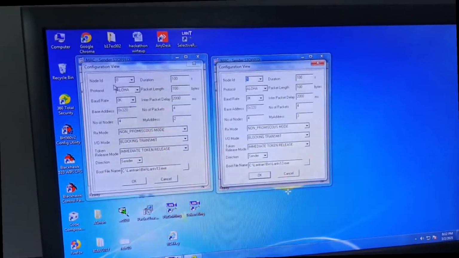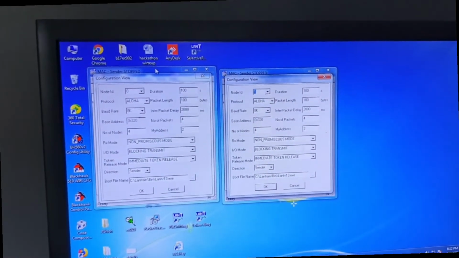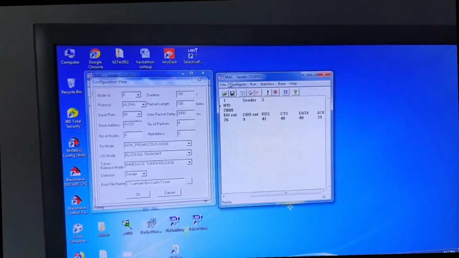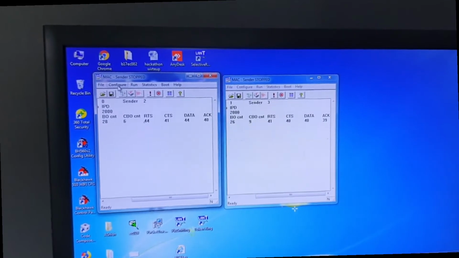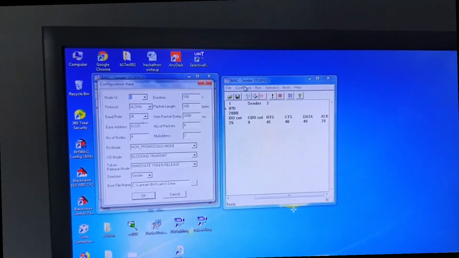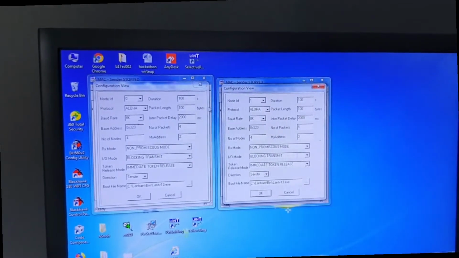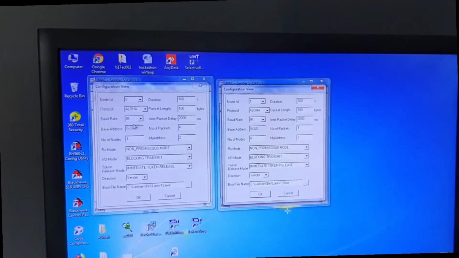Now the steps followed to configure the client nodes are: click the CSMA-CA icon from the desktop on the second PC. Do it 2 times. Now we are setting the configuration menu for the client nodes. Node ID 0 on configuration menu 1 and 1 on configuration menu 2. The protocol is Aloha and the baud rate is 8 kbps. Duration is 100 seconds.